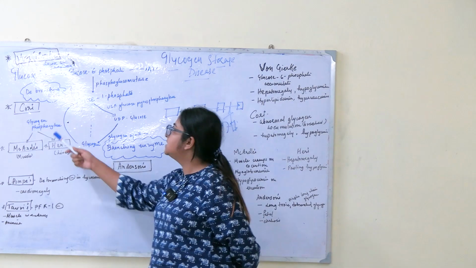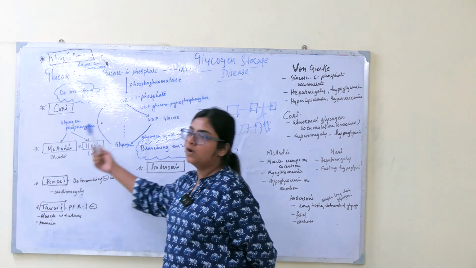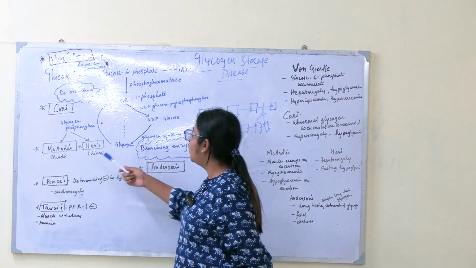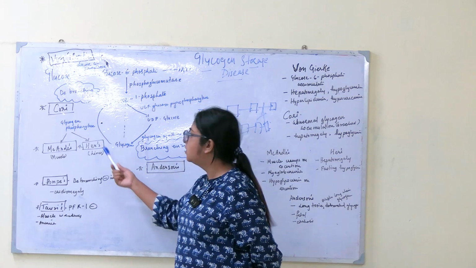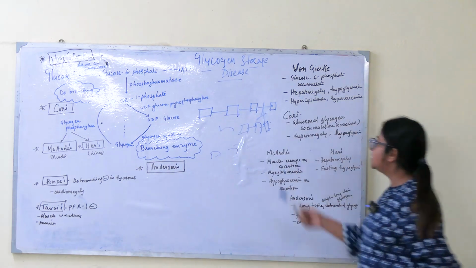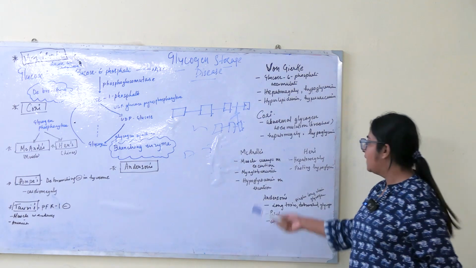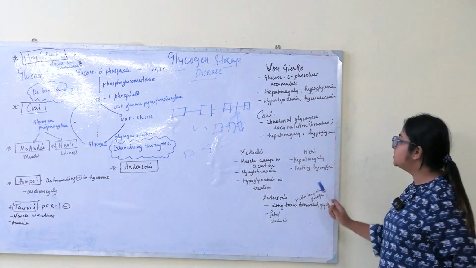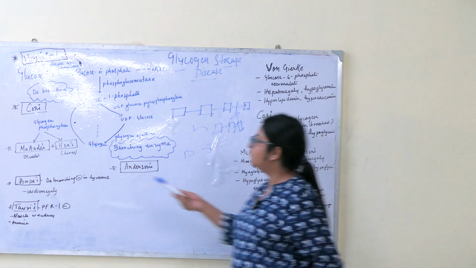Third is glycogen phosphorylase deficiency. One can happen in the liver, one can happen in the muscles. With this one enzyme deficiency, glycogen will get accumulated. Abnormal glycogen will get accumulated in the liver or muscles. In muscles, it will lead to muscle cramps on exertion, hypoglycemia on exertion, and myoglobinemia. And in the liver, hepatomegaly again, and fasting hypoglycemia. Okay, we are done with this one.